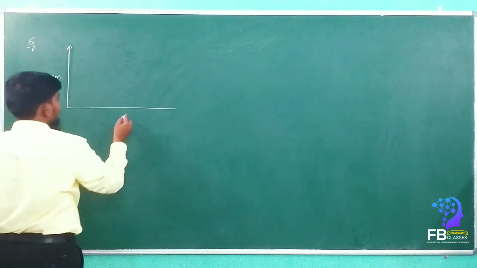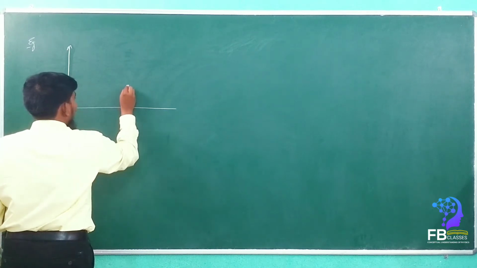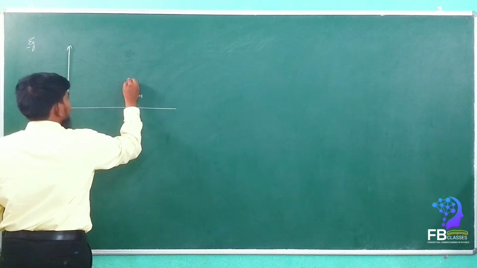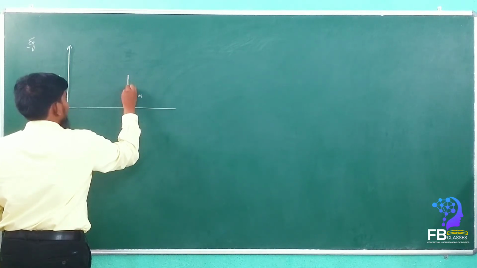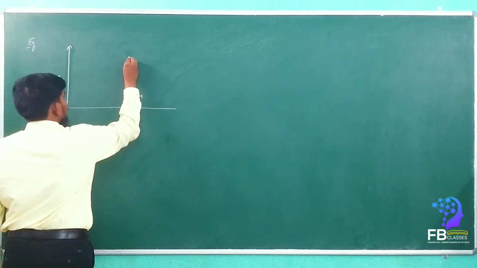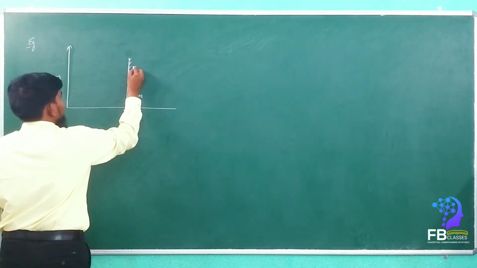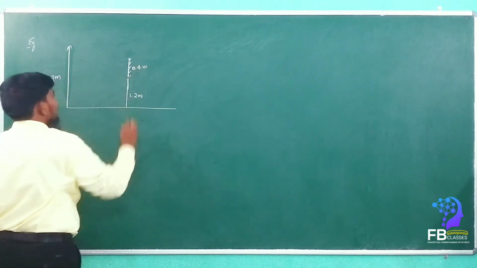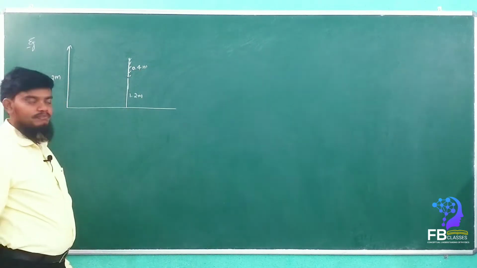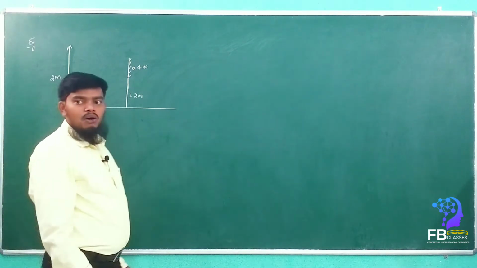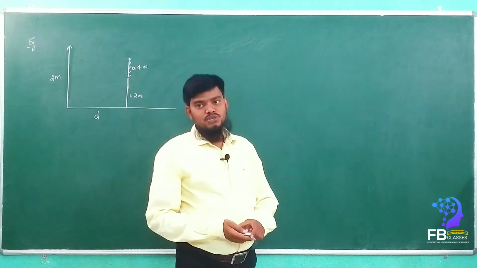Above 1.2 meters there is a mirror. The mirror height is 0.4 meter. Consider that the 0.4 meter mirror is fixed. Now the question is, what can appear to us?